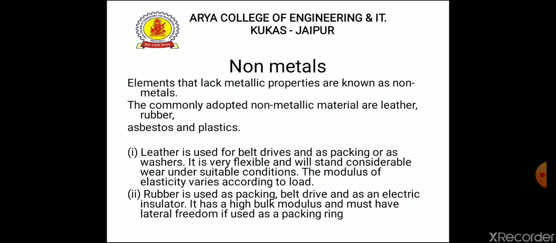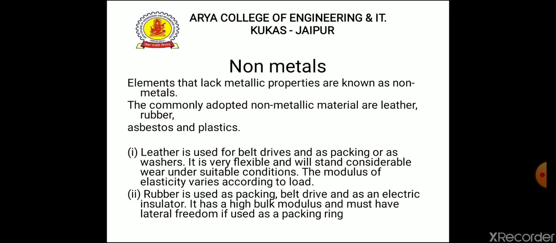Non-metals. Elements that lack metallic property are known as non-metal. The commonly adopted non-metallic materials are leather, rubber, asbestos, and plastics. Leather is used for belt drive, as packing or as washers. It is very flexible and will stand considerable wear under suitable condition. The modulus of elasticity varies according to load.